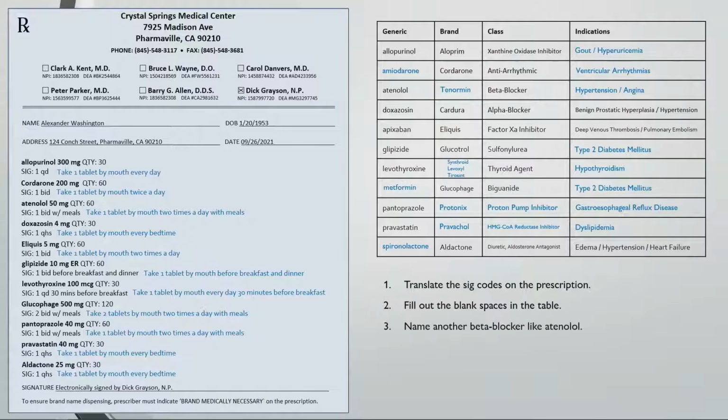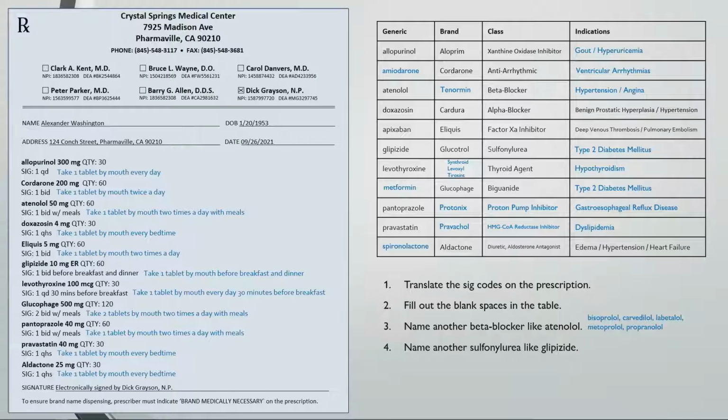And on to some questions. Name another beta blocker like atenolol. Bisoprolol, carvedilol, labetalol, metoprolol, and propranolol are a few other beta blockers. Beta blockers can be recognized by their olol stem. Carvedilol and labetalol have slightly different stems, but they are still considered beta blockers.